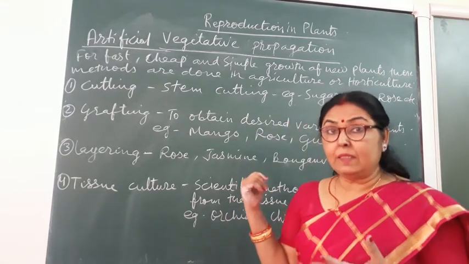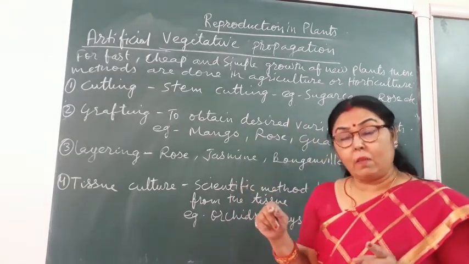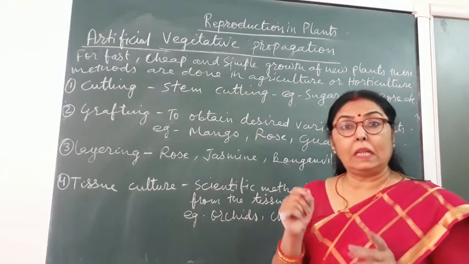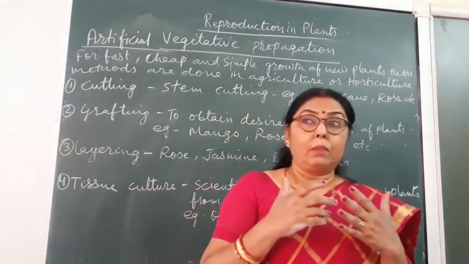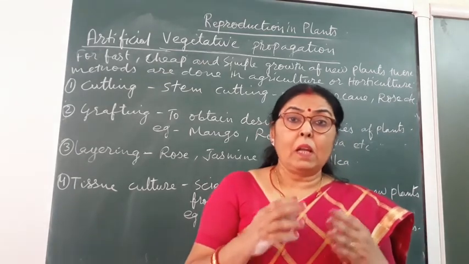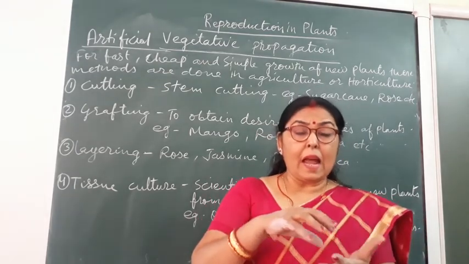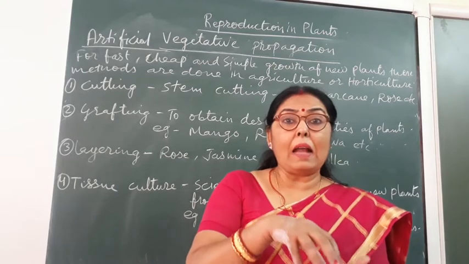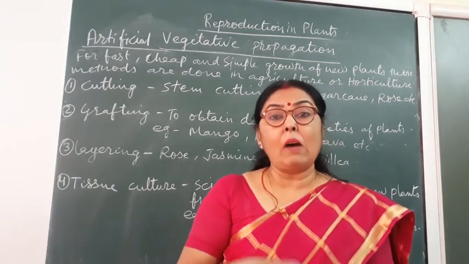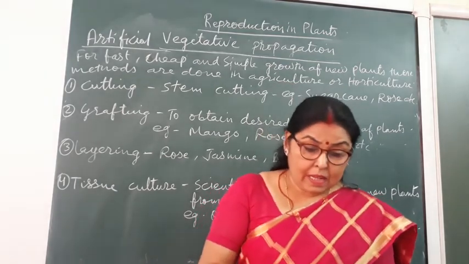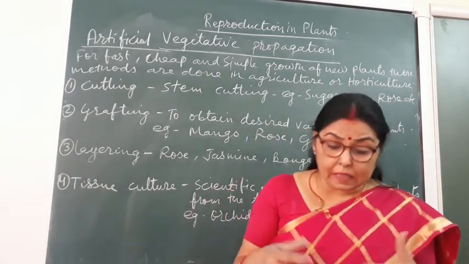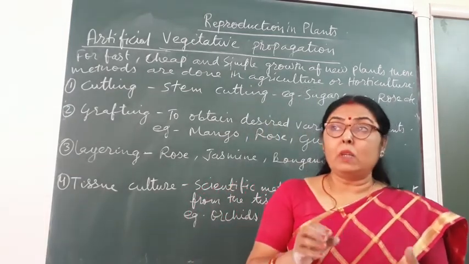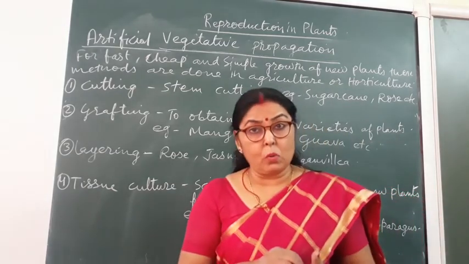As I have written scientific method, always remember this can be done only in a laboratory, and when it is left for a few days, we see that all the cells are joined, and now this is known as callus. The callus is now transferred into another nutrient medium which has plant hormones.